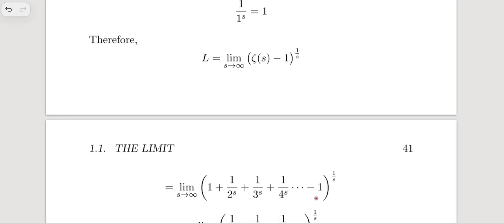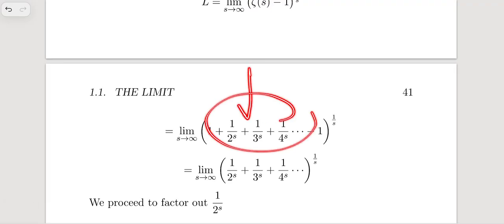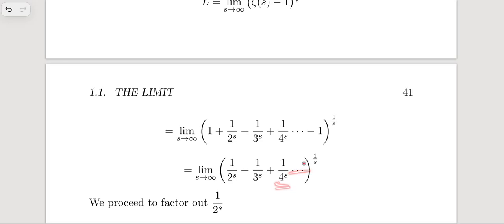Next we have to replace this zeta function with its definition. We just got rid of these ones, and we are here with the limit as s tends to infinity of 1 over 2 to the s plus 1 over 3 to the s plus 1 over 4 to the s, whole to the 1 over s.